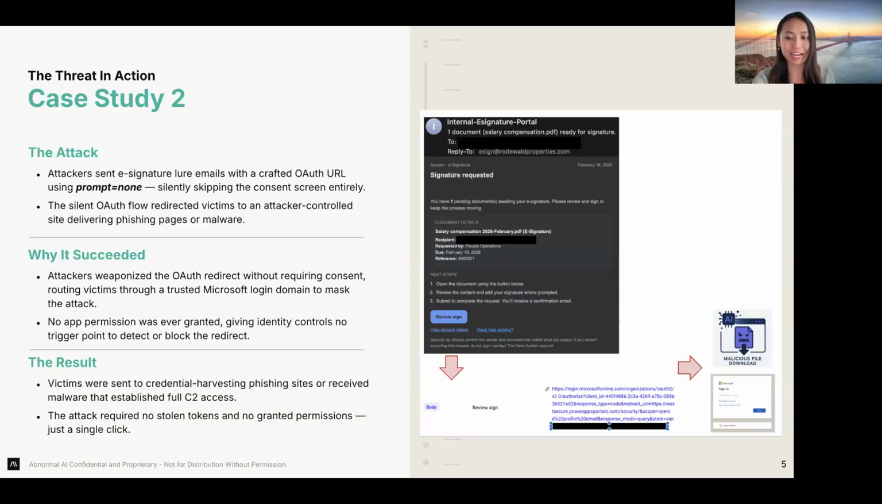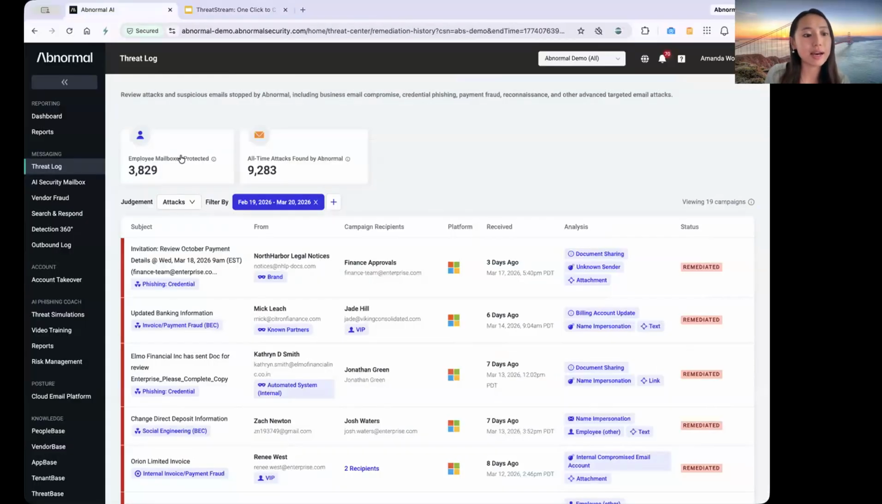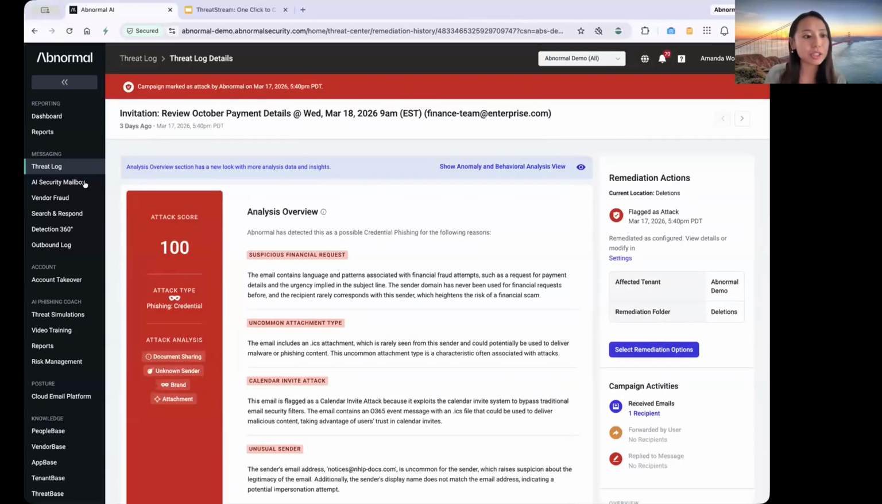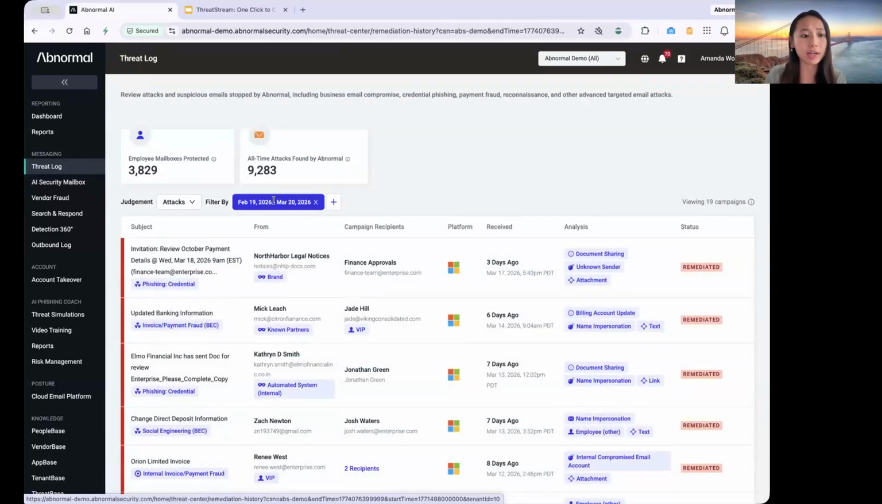So while the first case gave attackers persistent access, this one shows something just as concerning, because they don't even need consent anymore to get in. And now I'd love to move over to the threat log to see how Abnormal does fight against these threats, specifically calendar invite attacks. So here, I go to the threat log.